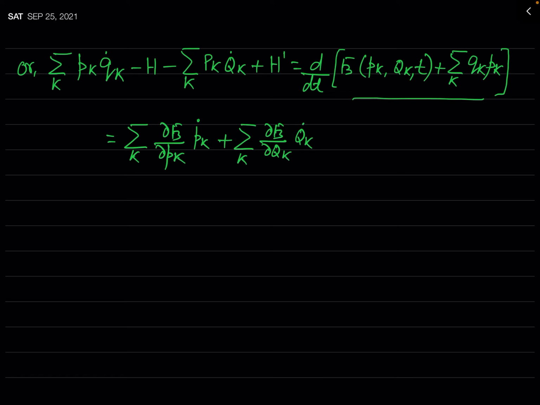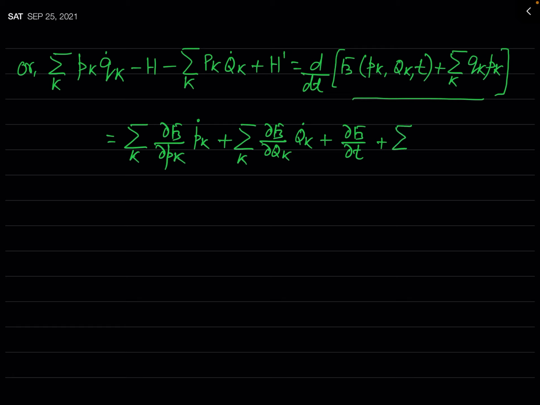You know it, qk dot. And plus del f3 by del t and dt by dt. And dt by dt, you know, this is 1, so I am not writing 1 here. This is del f3 by del t. And plus, now we will differentiate this product, summation over k pk qk.